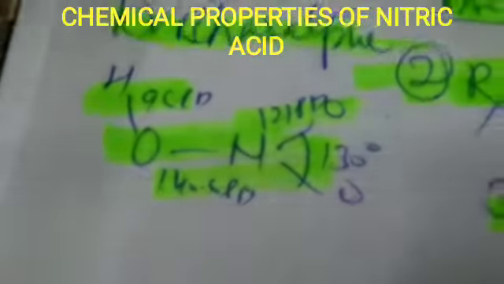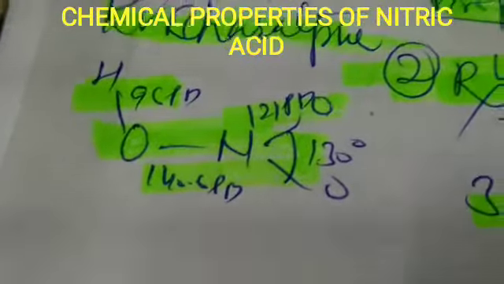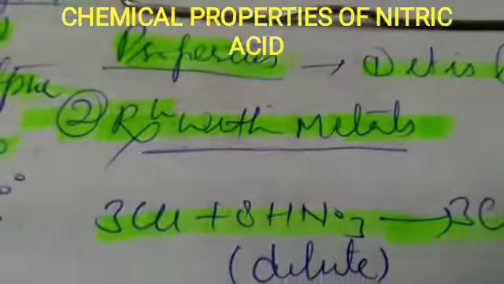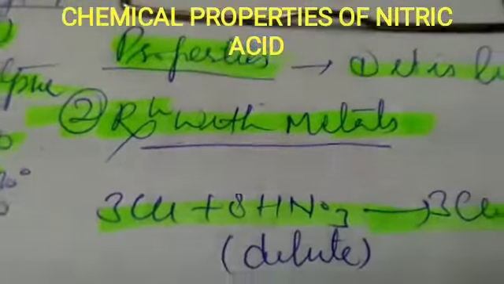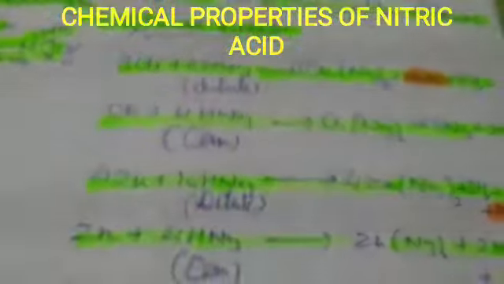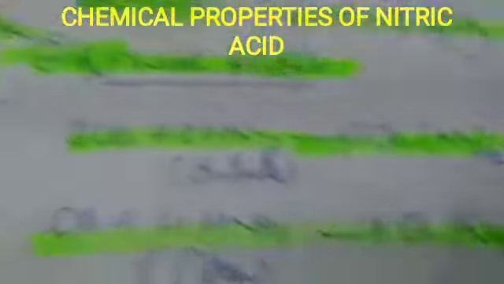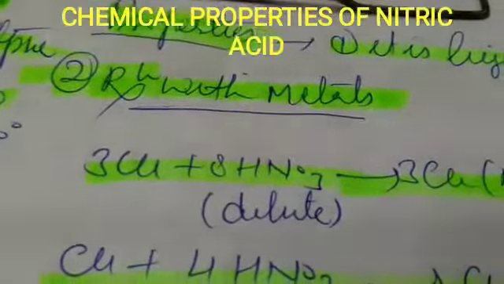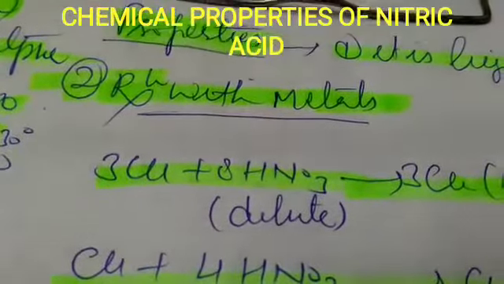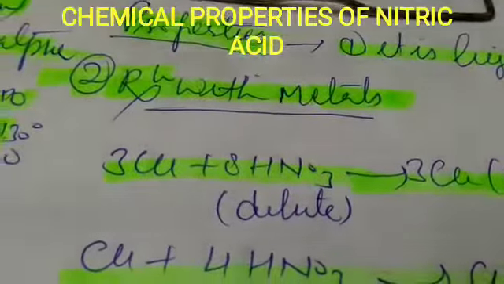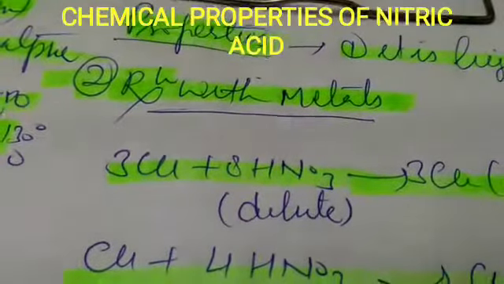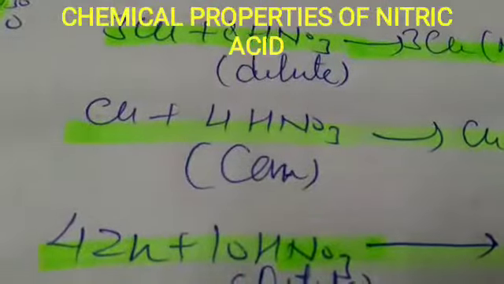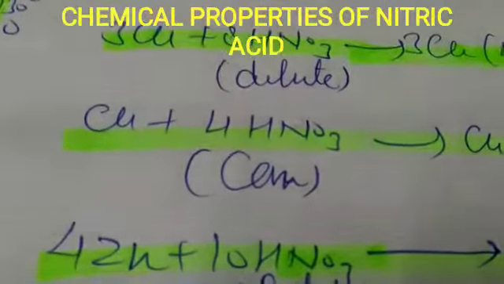The structure of nitric acid in gaseous state is like this, HNO3. Now, the second property is reaction with metals. Now compare these reactions. Copper is treated with dilute nitric acid. If the number of molecules of nitric acid in the reaction is more, then it will be dilute, and if the number of molecules is less, then it will be concentrated nitric acid.